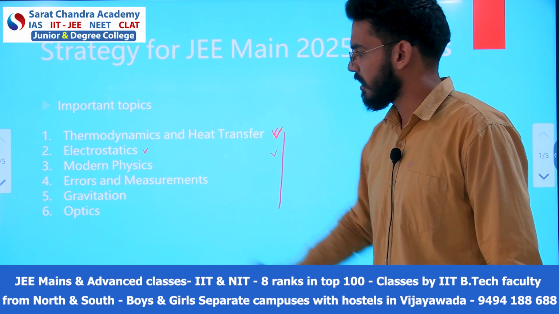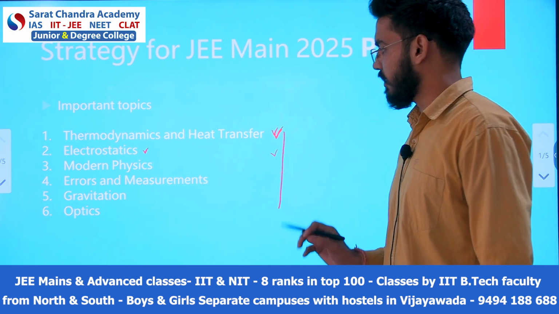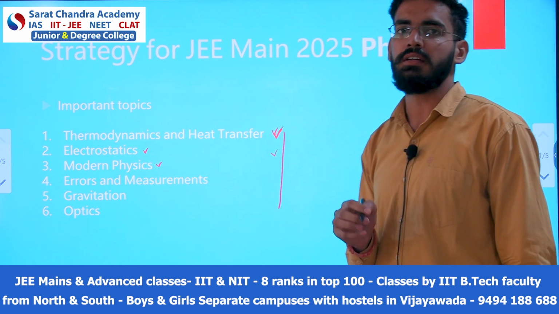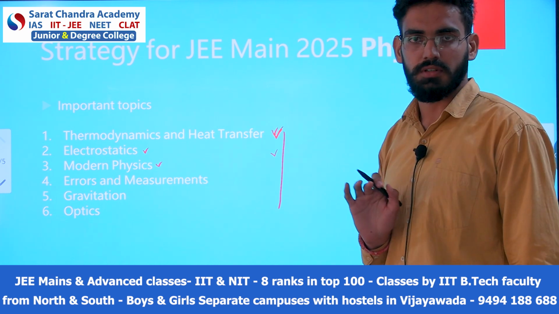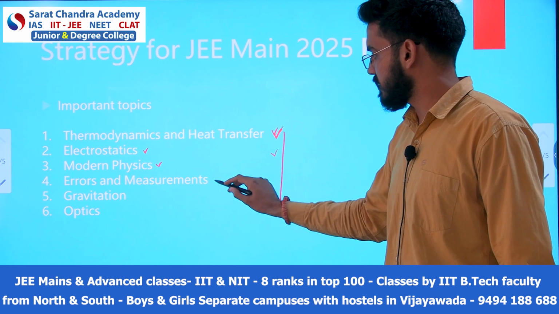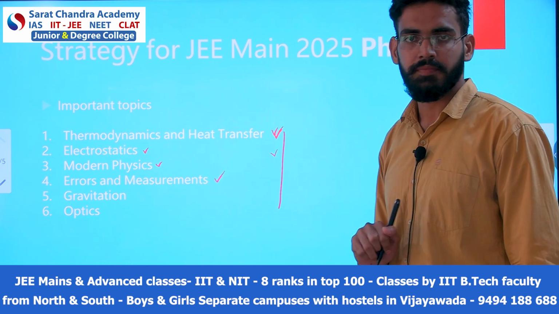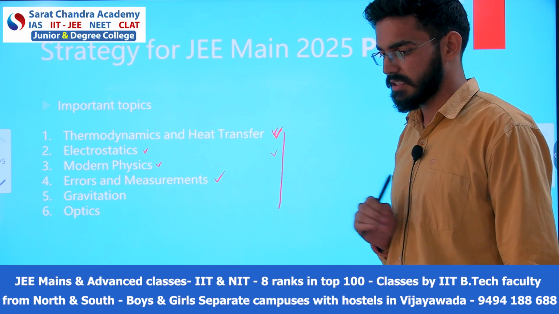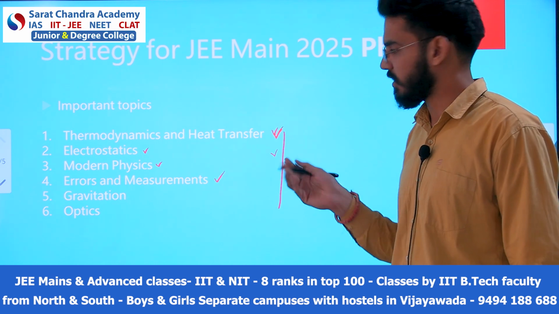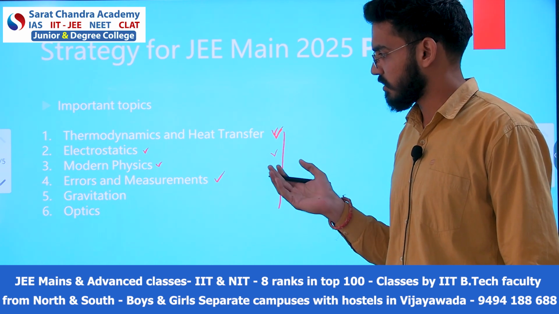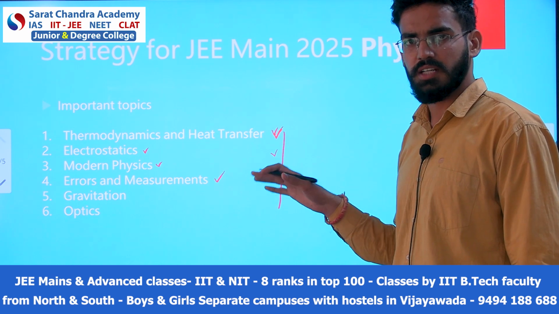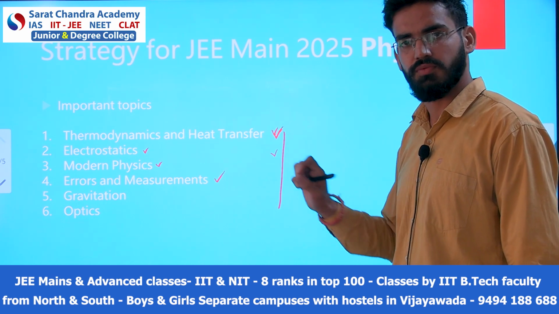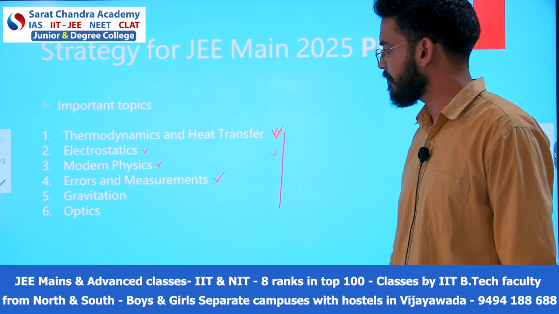Electrostatics is also an important topic, right? And for sure from modern physics, it is easy also, and a question will be asked for sure, okay? Errors and measurements is a very small topic, and a question will be asked for sure. If you understand errors and measurements, it's a very short chapter, not that big. So it is a very easy and very scoring chapter, and for sure one question will come from here.